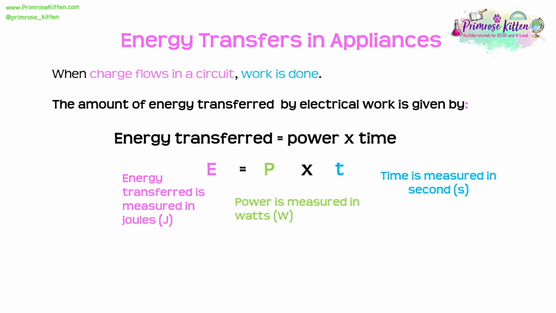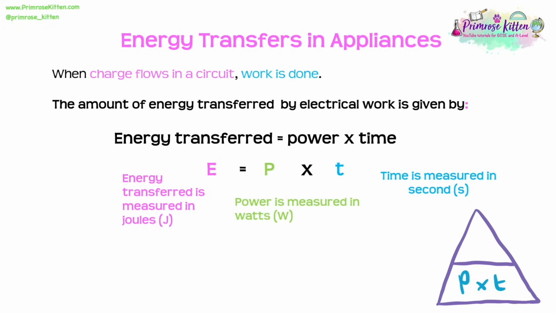As is the case with most equations in physics, we can write this in a triangle if you're not very confident with your math skills. To do this, we just put the P times T on the bottom. Remember, the bit with the times always goes on the bottom of a triangle, and an E on the top. Then, for whatever it is that you want to find, just cover it up with your finger and then use the triangle to get your rearranged equation. For example, power, P, equals energy over time.